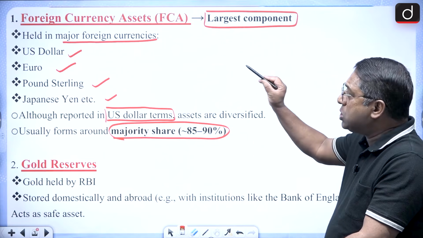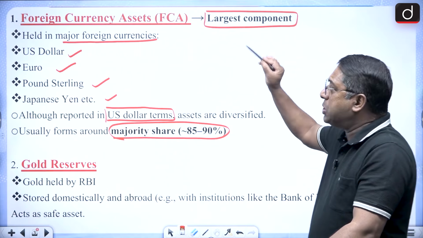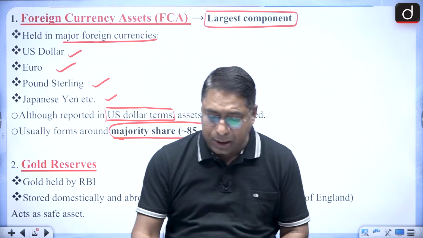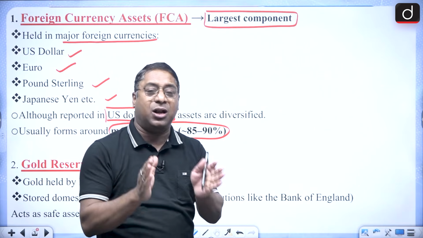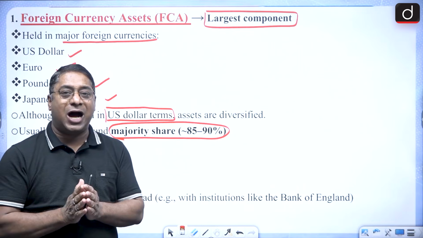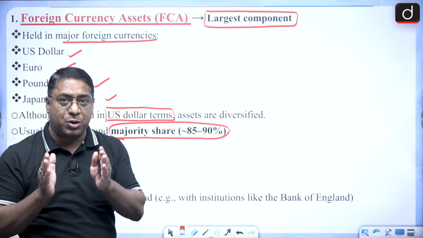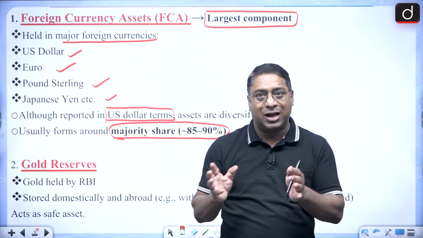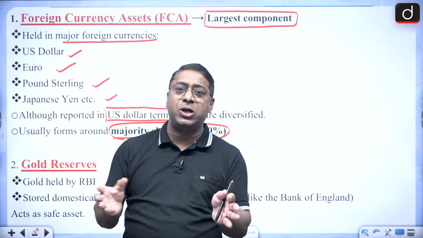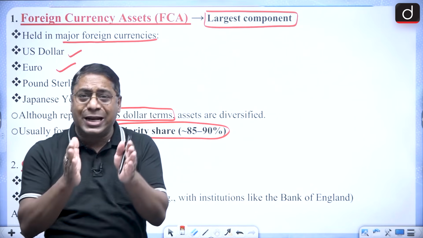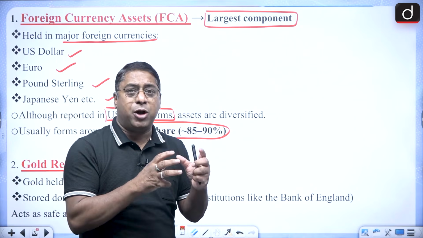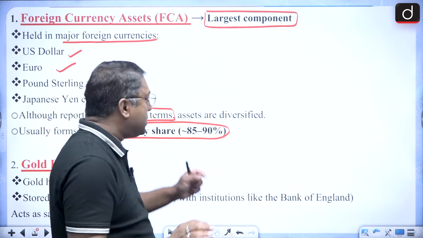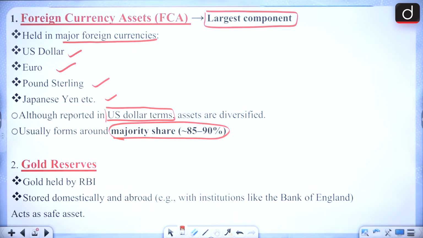So the first component of the foreign exchange reserve is the foreign currency assets. It is the largest component of our country's foreign exchange reserve, and it is held in the form of major foreign currencies of different countries, but 85 to 90% of this particular component is US dollars.